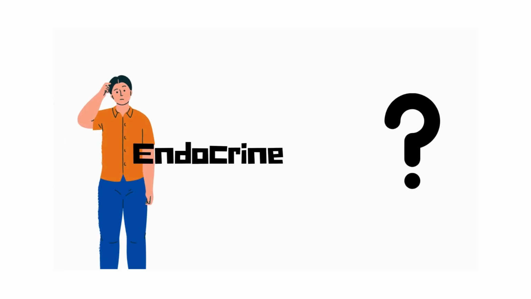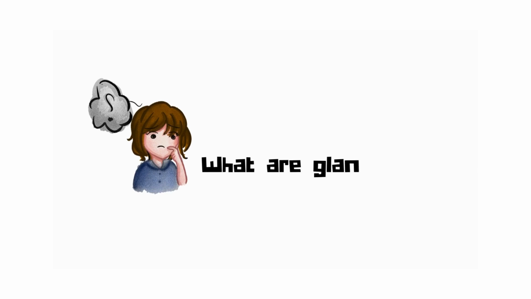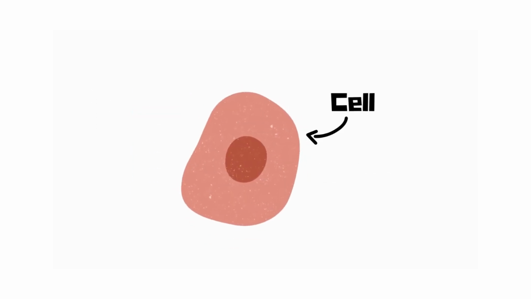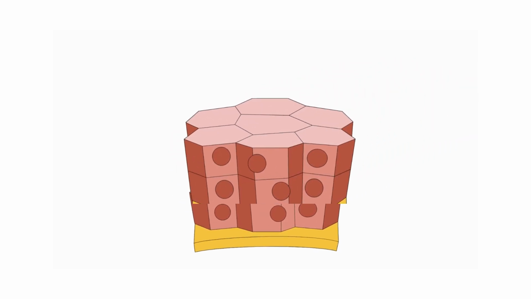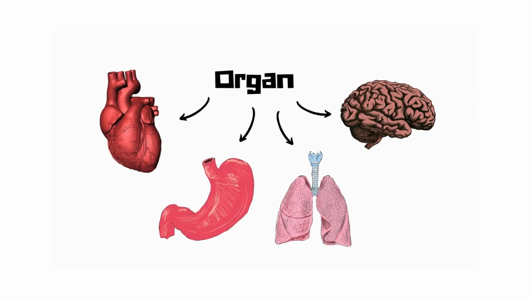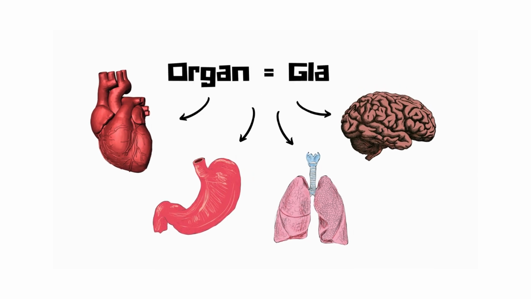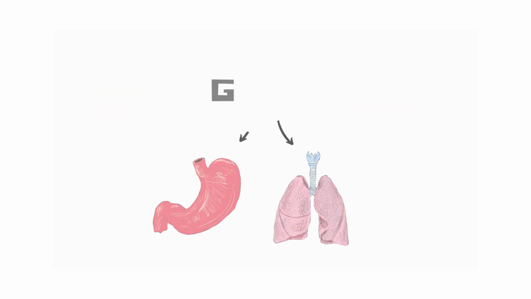Endocrine glands, what are these? Let's first discuss glands. What are glands? A single cell, with many other cells, all together forms a tissue. Many such tissues together make up an organ. Glands are those organs that produce and release substances that perform a specific function in the body.